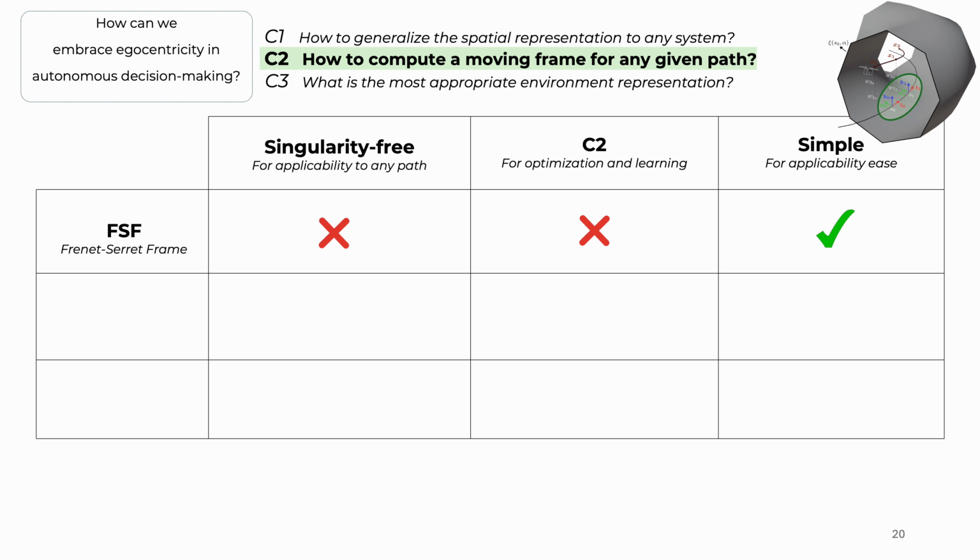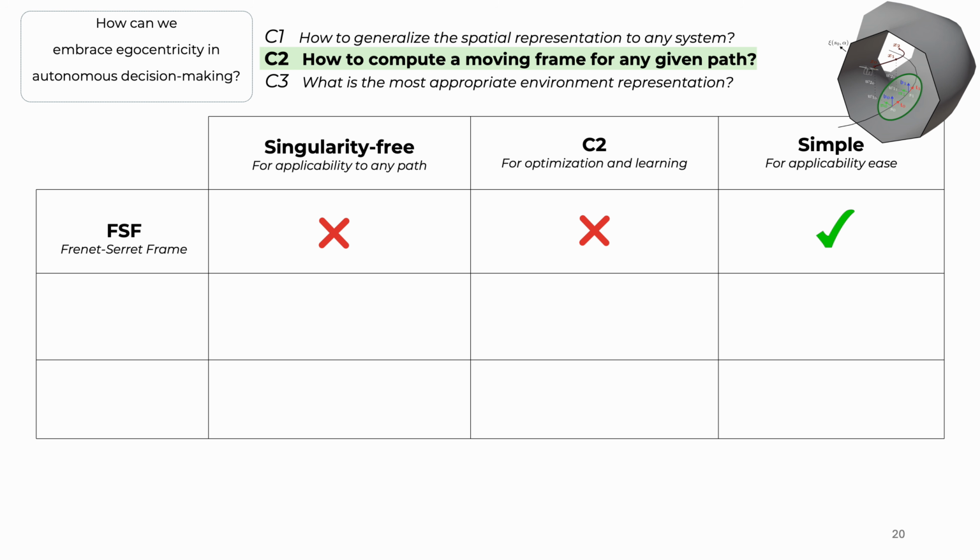The Frenet frame is, I would say, the most popular frame in the literature. The reason for this is that it's extremely simple to implement and very lightweight. Due to this simplicity, it has taken over the robotics and control literature. But this simplicity comes at the cost of singularities when the path becomes a straight line, and the fact that the gradients are all over the place due to these singularities.